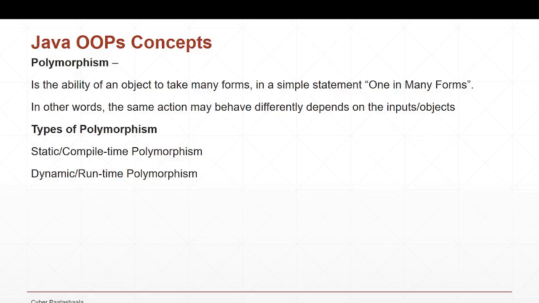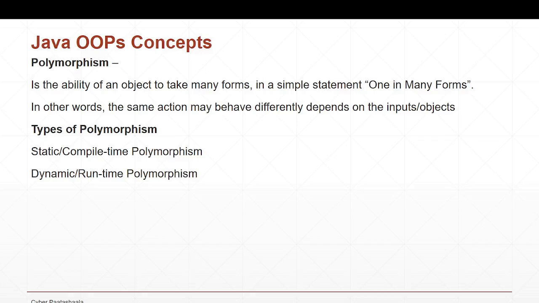What I just discussed is method overloading, and we'll also discuss method overriding. Let's say you have defined the same method in the parent class and a subclass. If you are calling this sum method using the parent class object, then the parent class sum method will get invoked. If you are calling it using the child class object, then the child class sum method will get invoked. So we have different types of polymorphism: one is static or compile time polymorphism, and the second is dynamic or runtime polymorphism.